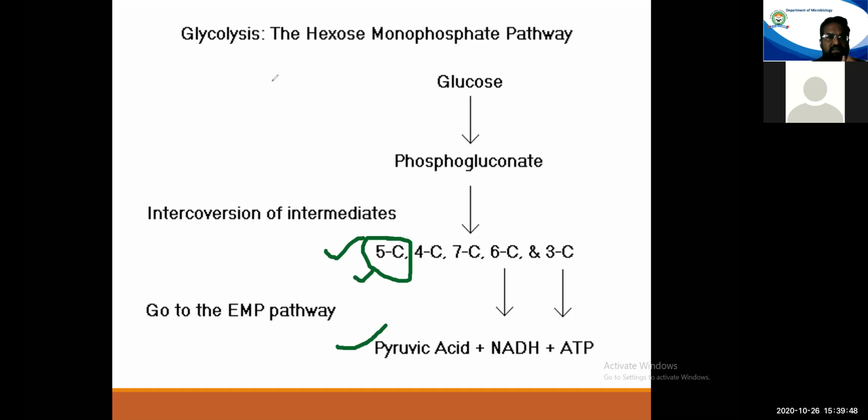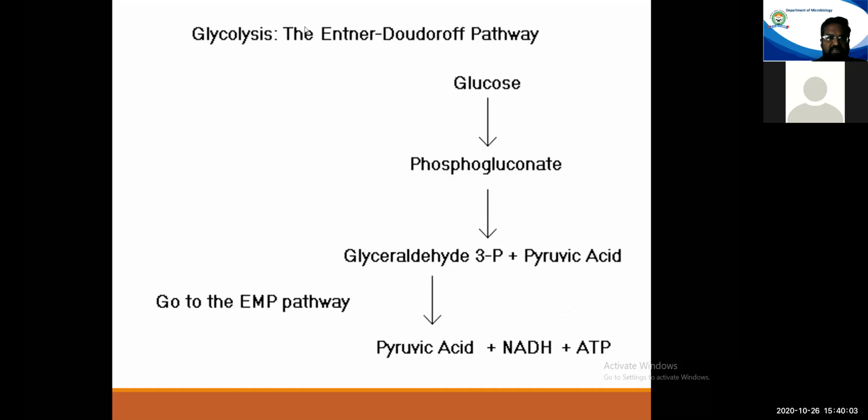It completely utilizes the glucose molecule for the betterment of the cell. So this was your HMP pathway, hexose monophosphate pathway. Next, the ED pathway or Entner-Doudoroff pathway.